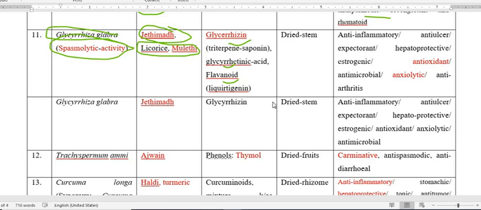Now, this active constituent is present in the dry stem, and what are the pharmacological activities that the plant has? Anti-inflammatory, immunomodulator, against cancer, also used as an expectorant, also used to protect the liver, hepatoprotective, also estrogenic, also antioxidant, also antimicrobial, and anxiolytic and anti-arthritic.